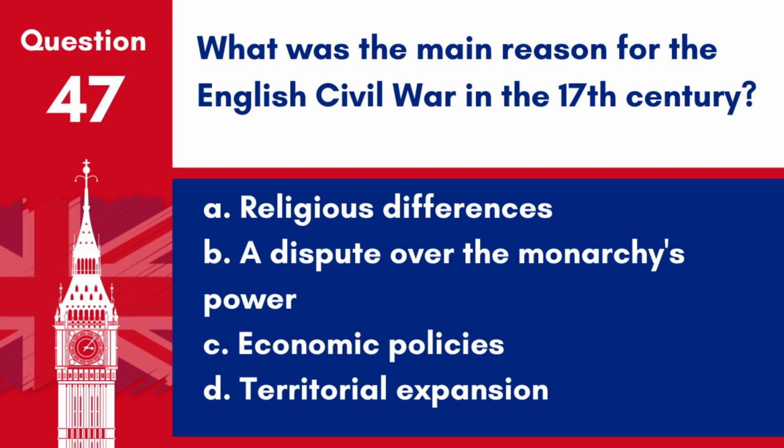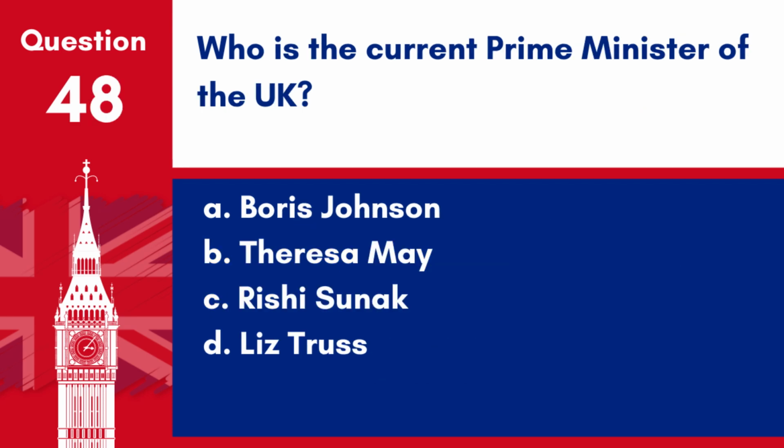A. Religious differences. B. A dispute over the monarchy's power. C. Economic policies. D. Territorial expansion. Answer B. A dispute over the monarchy's power. The English Civil War was primarily fought over issues of governance and the extent of the monarchy's power versus the rights of Parliament. Question 48.